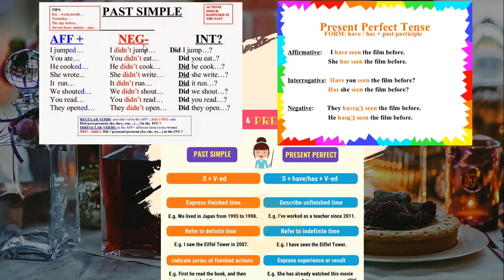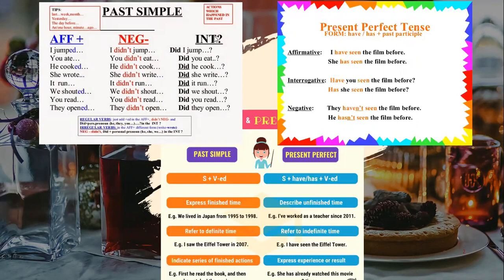Remember that in simple past, in the negative statements, we use didn't, and immediately we use the verb in the base form. Didn't jump, didn't eat, he didn't cook, she didn't write, he didn't run. Okay, we don't say you didn't ate. No, affirmative you ate, negative you didn't, and the verb in the base form, eat. Okay, the did is the past.